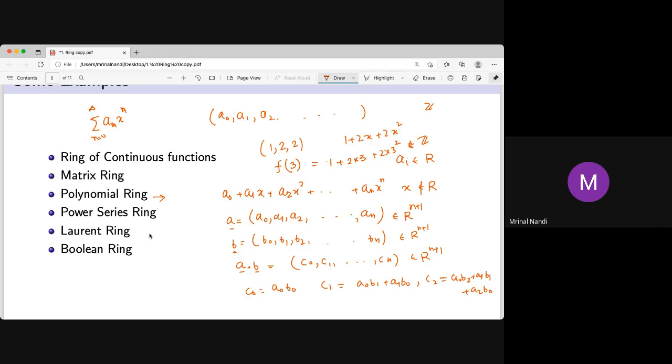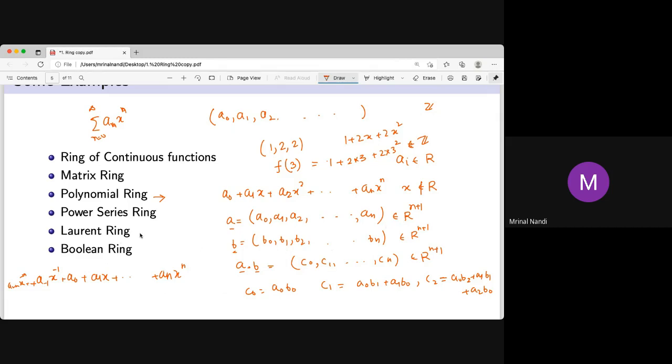What is a Laurent ring? A Laurent ring is just a0, a1x, up to a_n x to the power n, and here it is just a_{-1}. This is a coefficient, it is in R. You can write b1 x to the power minus 1, which is just 1 by x. This again is formal, it's just a_{-m} x to the power minus m. So it is a formal representation. Again, you can write it in this polynomial-like form.